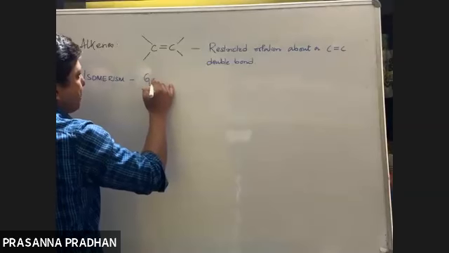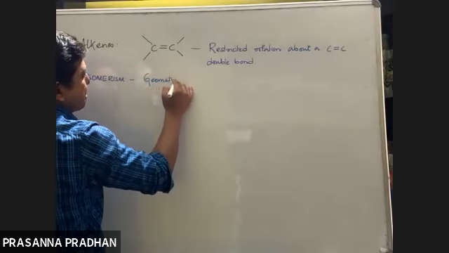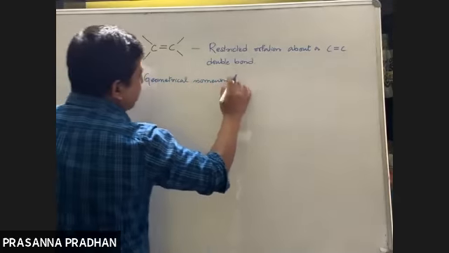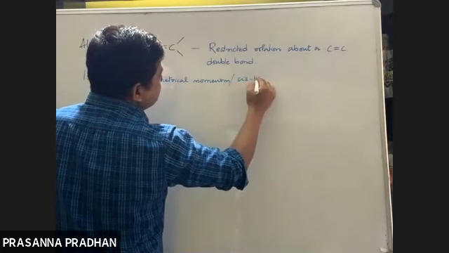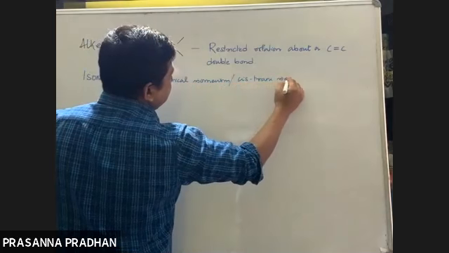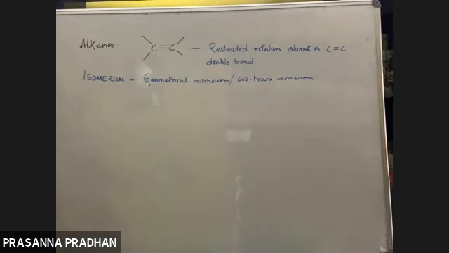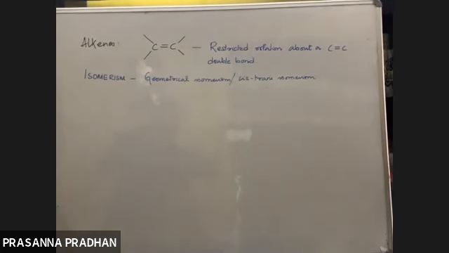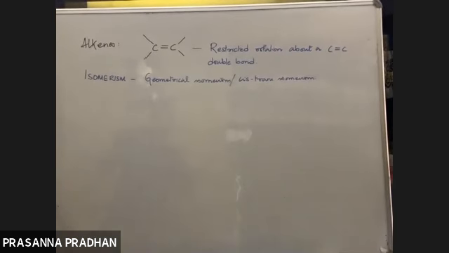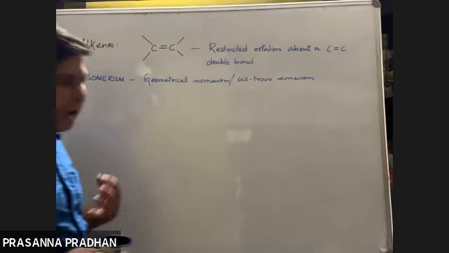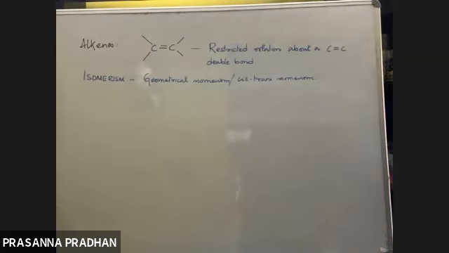It gives rise to a configuration known as geometrical isomerism, or it is also known as cis-trans isomerism. So listen very carefully: cis-trans isomerism is possible in the case of alkenes. Today let us see what are the conditions for cis-trans isomerism.